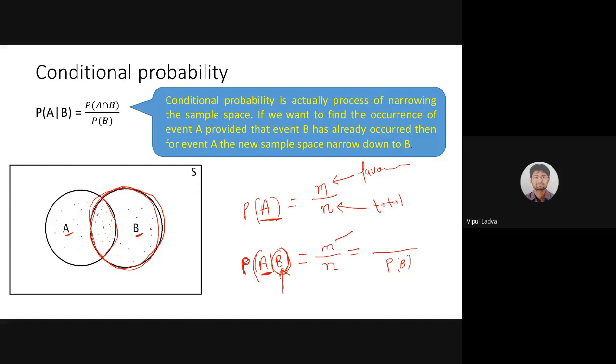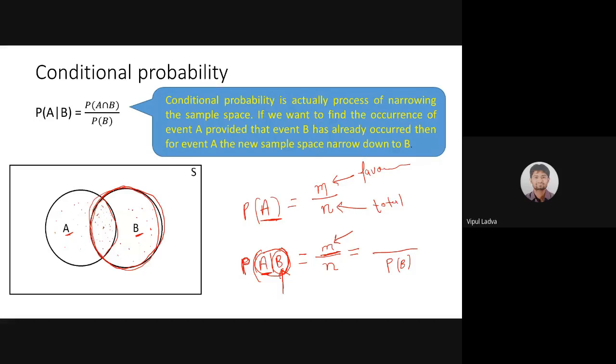Now, I need to find the variable cases. What am I looking for? I'm looking for the probability of event A, where B has already occurred. That means the variable cases we are looking for will include both of these. B has already occurred, now we are looking for A.